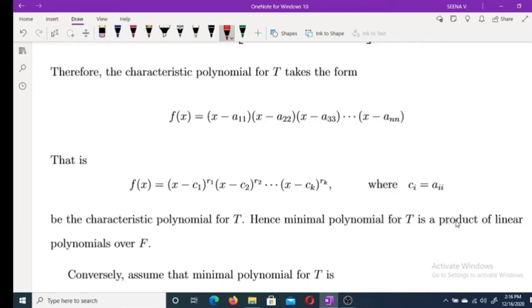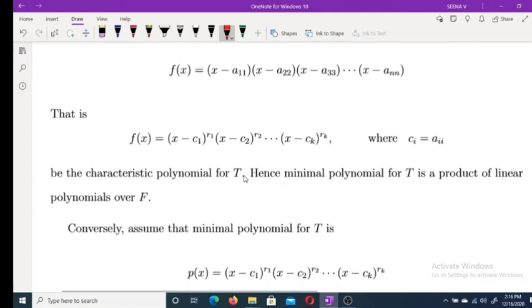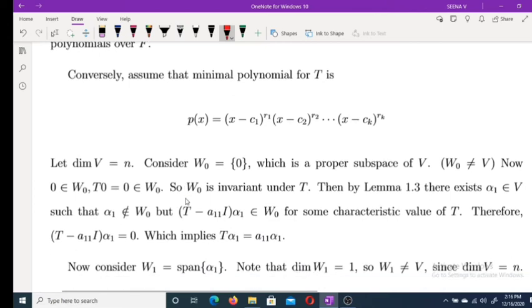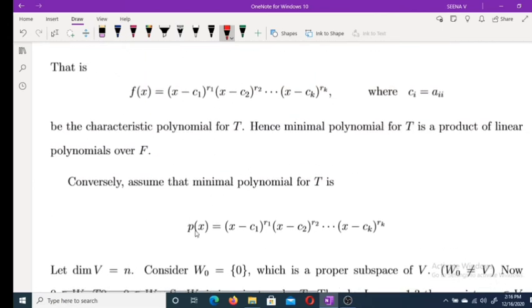Hence, the minimal polynomial for T is a product of linear polynomials over F, because the minimal polynomial divides the characteristic polynomial. Okay. Therefore, the minimal polynomial for T is a product of linear polynomials over F. Clear? Okay. Now, conversely, assume that the minimal polynomial for T is of this form, and we have to prove that T is triangulable. Assume that the minimal polynomial for T is a product of linear factors.